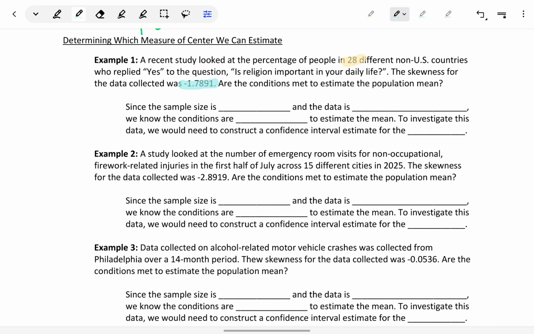And the question is, are the conditions met to estimate the population mean? In this case, the sample size is 25 or larger. Specifically, it's n equals 28. And the data in this case is highly skewed, specifically highly left skewed.